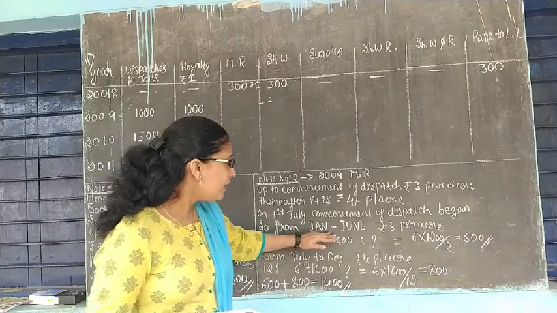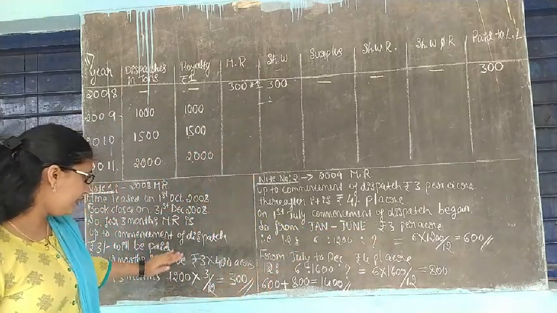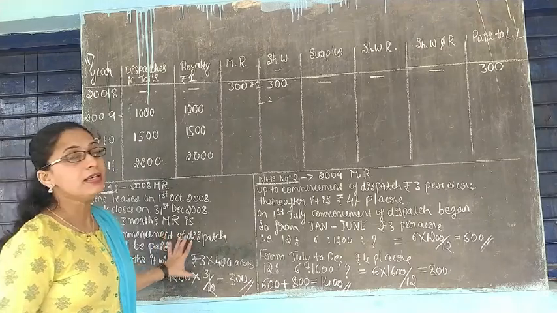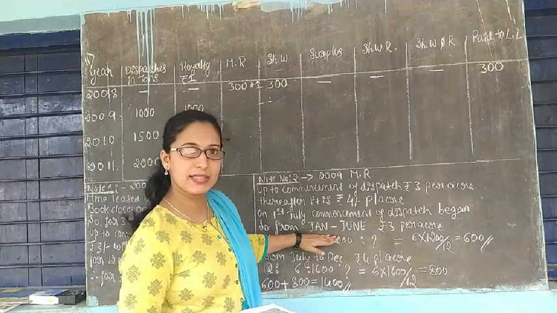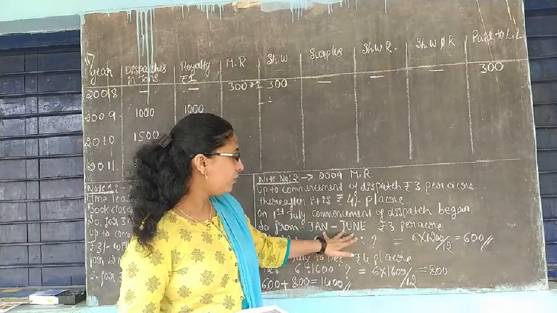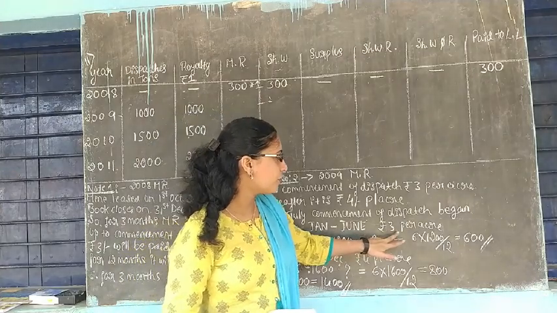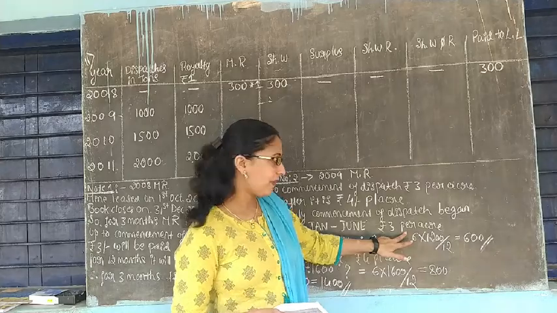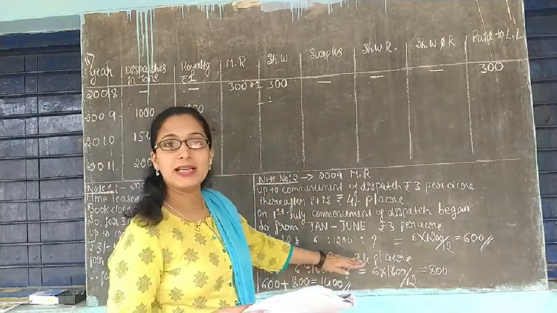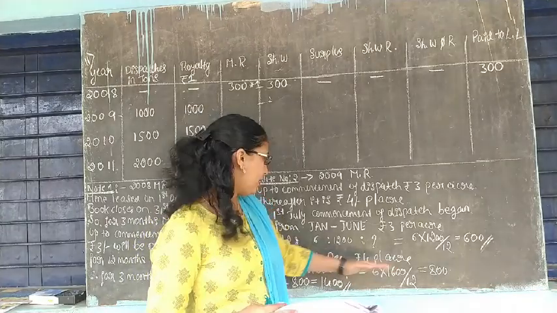So from January to July, see here, in December 2008 the books of that year have been closed, and new books will start from January 2009. From January to June there is no commencement of dispatch. That's why you are going to pay 3 rupees per acre. And on 1st July it has started, so you have to pay 4 rupees per acre.